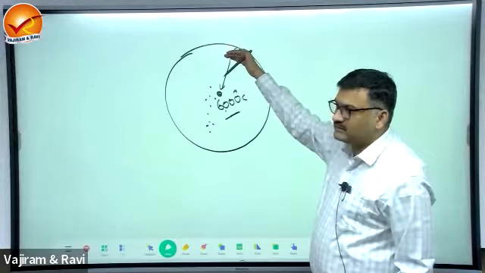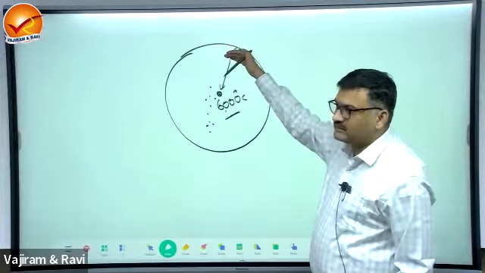So density increases with depth. Now, if I take temperature simultaneously, T1, T2, T3, T4, and T5, what is happening to the temperature? The temperature also increases. So both temperature and density increase with depth. Okay?